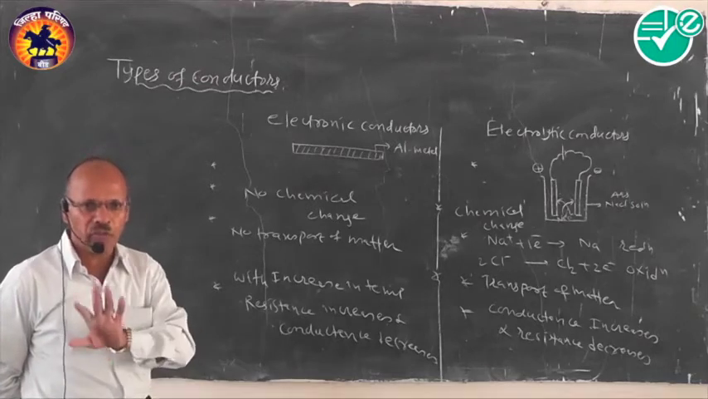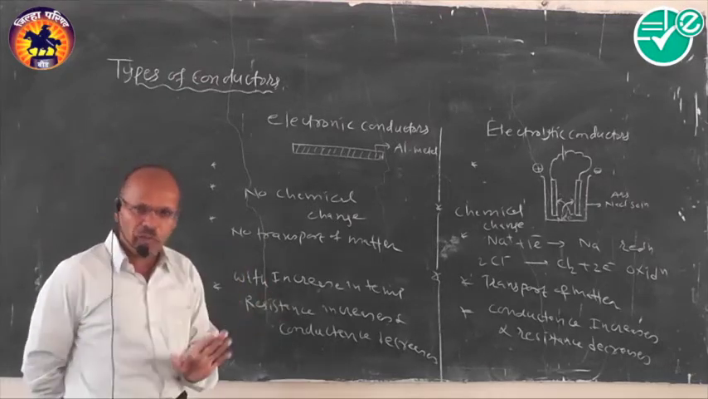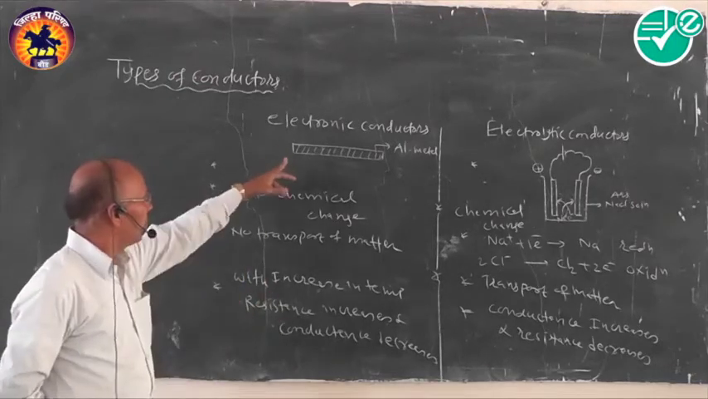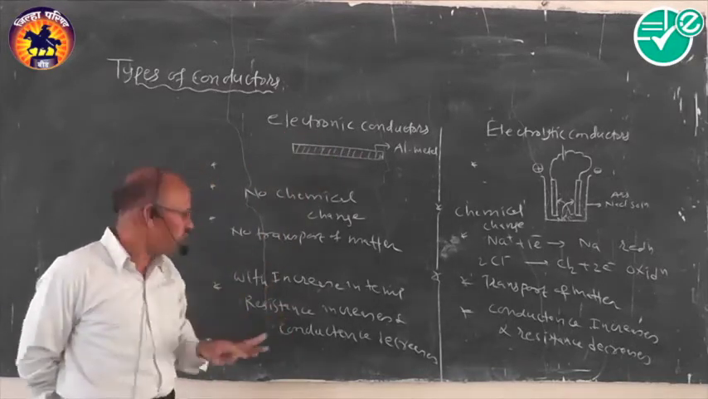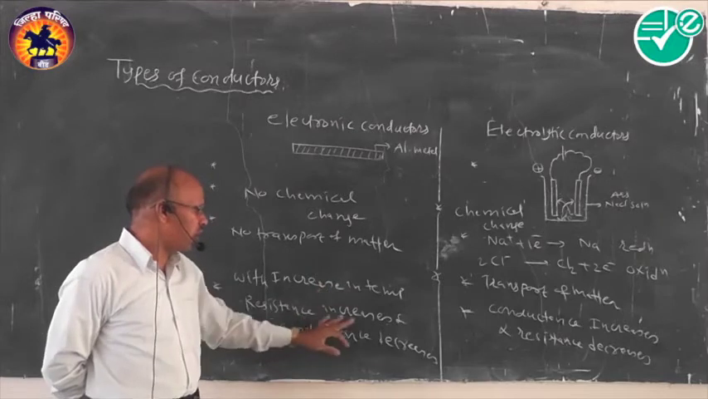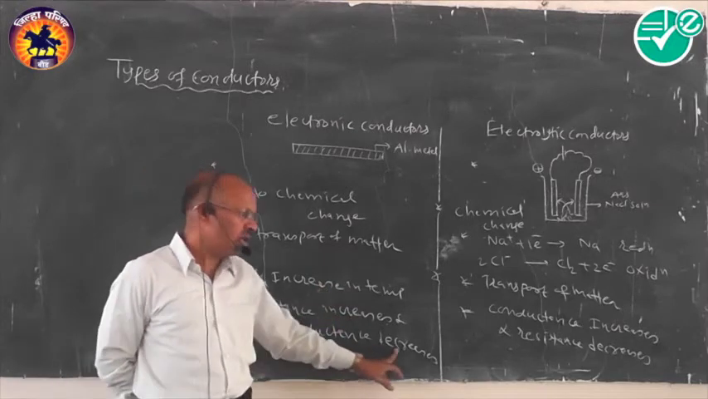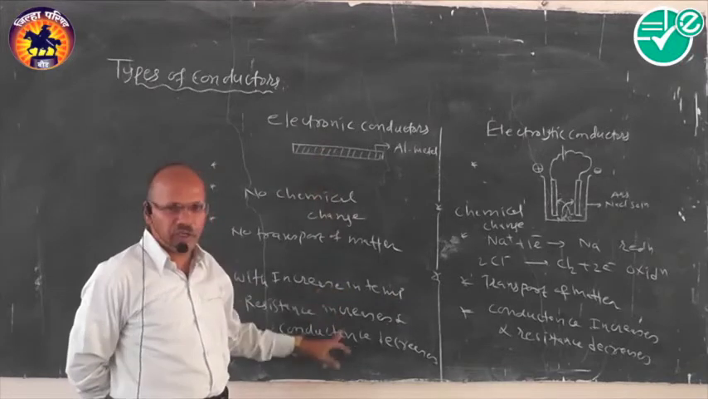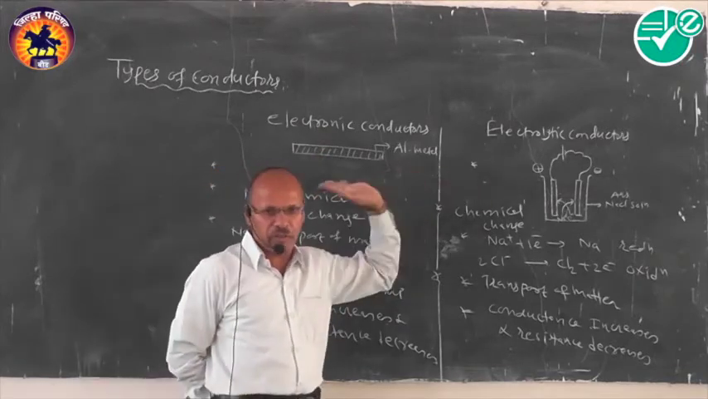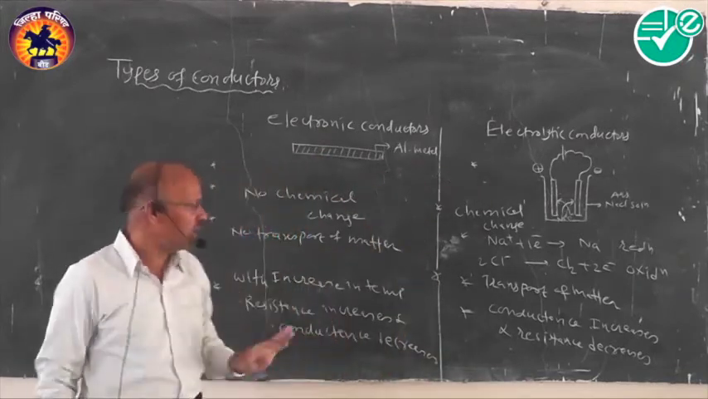So you have to consider this point here that in case of the metallic conductors or electronic conductors, with increasing temperature, resistance increases and conductance always decreases. Remember this one. So we have to clear this point like this.